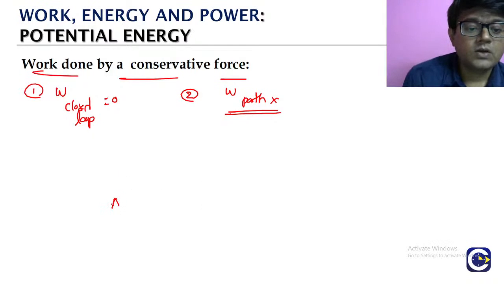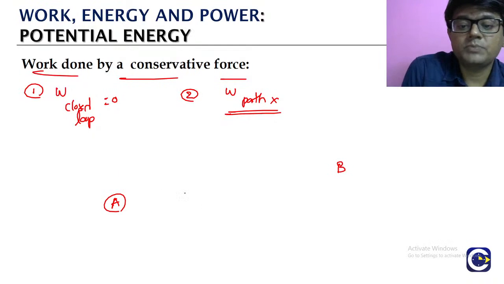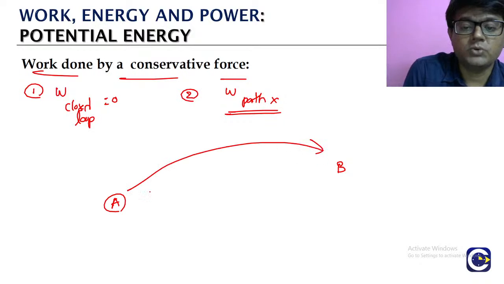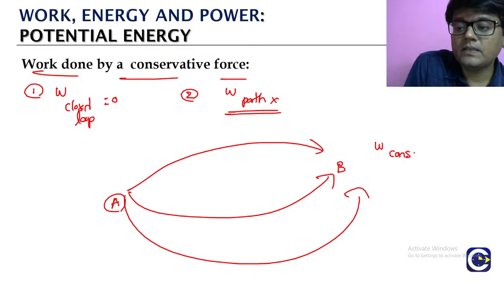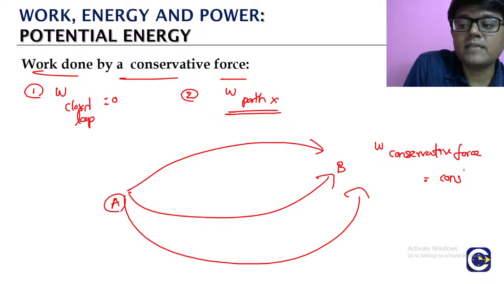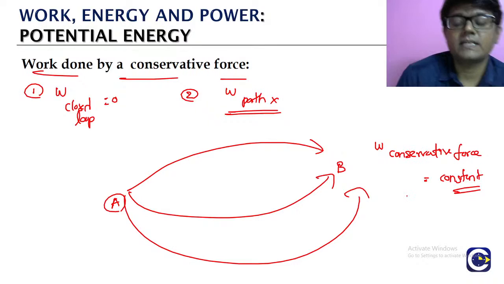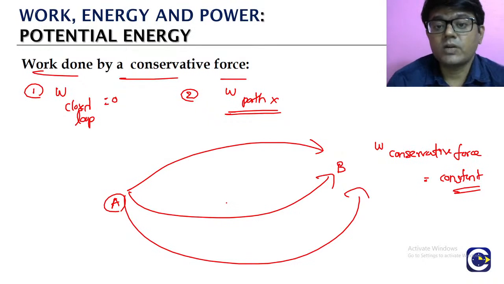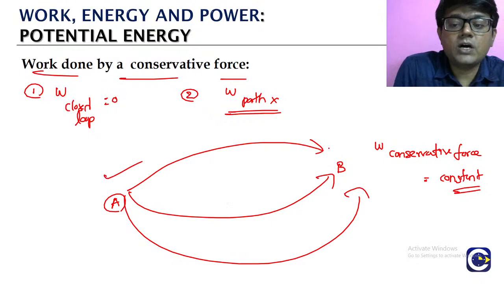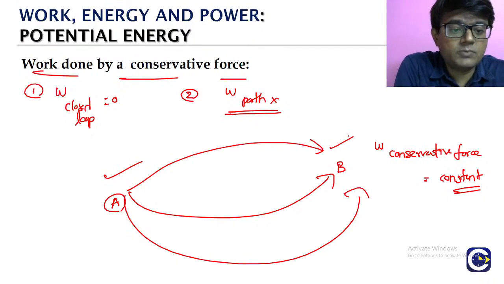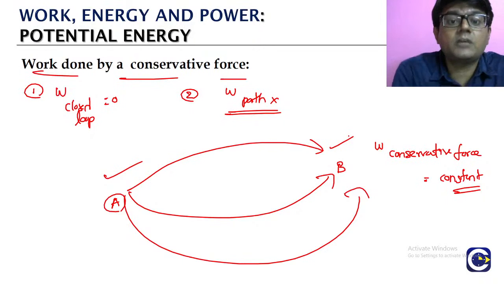பாருங்க, ஒரு பொசிஷன் A இல இருந்து we are moving an object up to position B. So whatever path you take, நம்ம இந்த path எடுக்கலாம், or you can take this path, whatever path you take, the work done by the conservative force மட்டும் will be what? It will remain the same or constant. Means என்ன தெரியுமா, work done by the conservative forces depends only on the position or the state. So what is the initial position, what is the final position, அவ்வளவுதான். It does not depend upon the path taken.